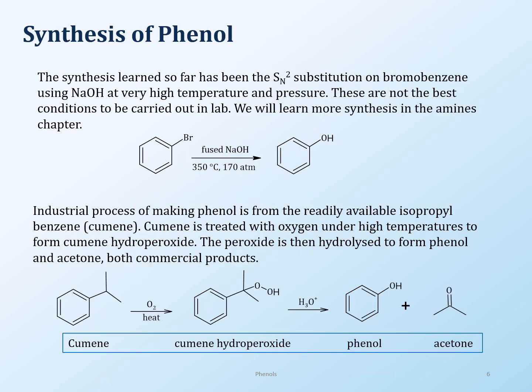So now for the synthesis of phenols. In the synthesis of phenols, the one that you have learned so far has been this one, where you take bromobenzene and then you do a substitution on it to get phenol. Now this was an industrial synthesis for phenol, and it's very hard to do in the lab.